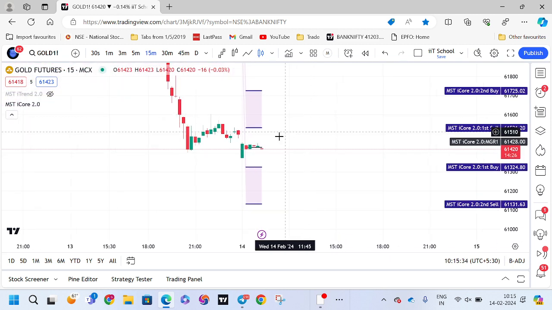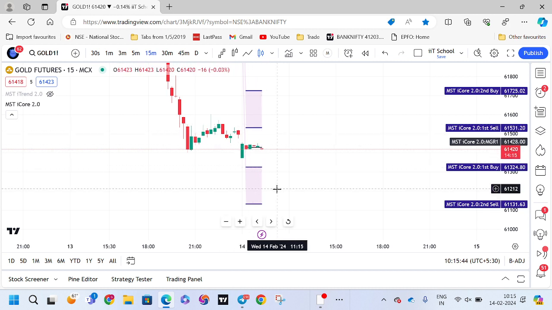And today, if the market is coming to the upside, that is at 61,531, we will be selling. If the market is coming down to 61,324, we will be buying.